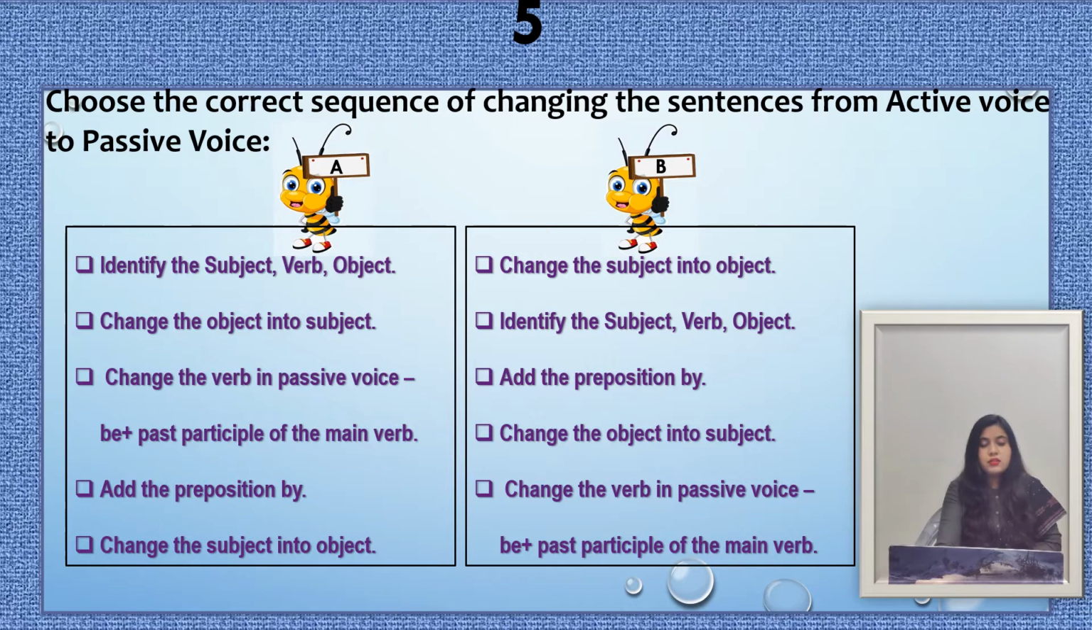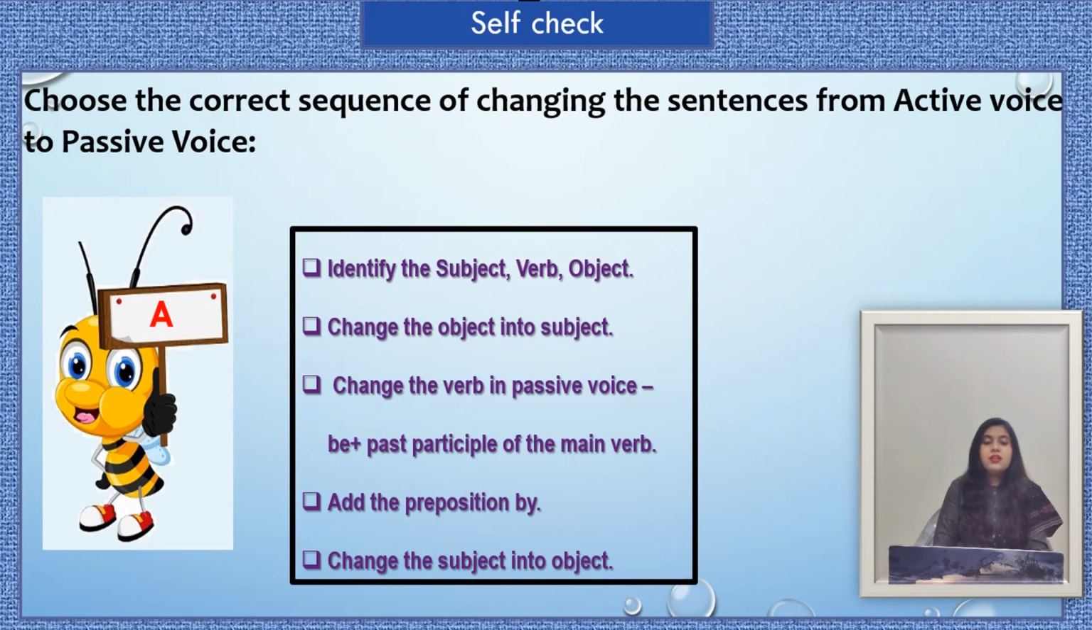The answer of this question is option A. Means when we change the sentence from active voice to passive voice, at that time we follow these steps. First we identify the subject, verb and object, then we change the object into subject, then we make changes in the verb form, means we use this formula be plus past participle of the main verb, then we add preposition by, and at last we change the subject into object. So here the option A is correct.